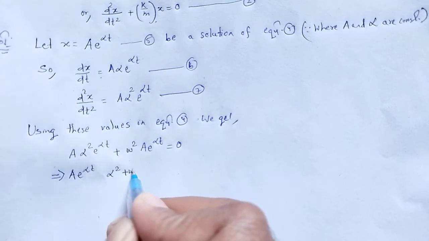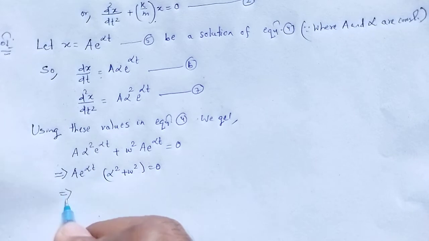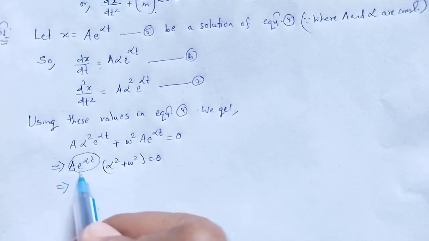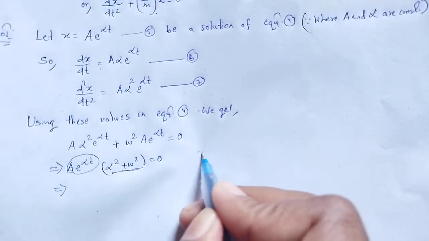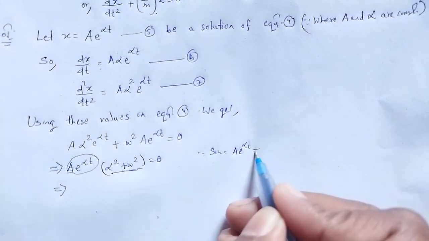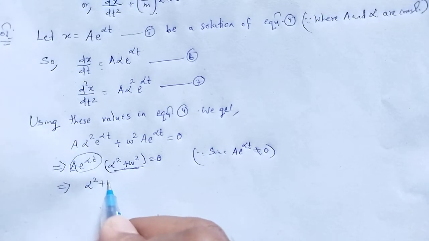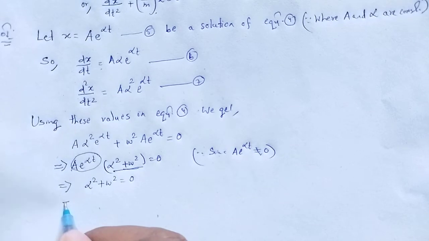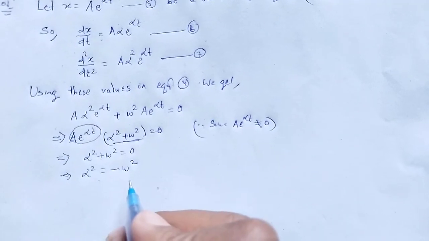alpha square plus omega square is equal to 0. Since a e to the power alpha t is not equal to 0, therefore alpha square plus omega square is equal to 0, which implies alpha square is equal to minus omega square.